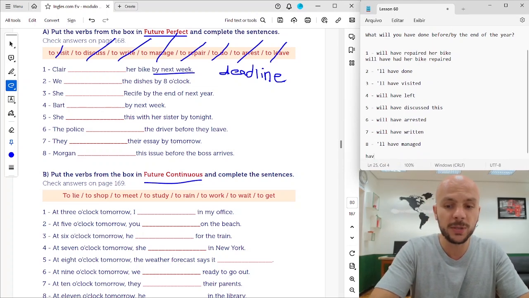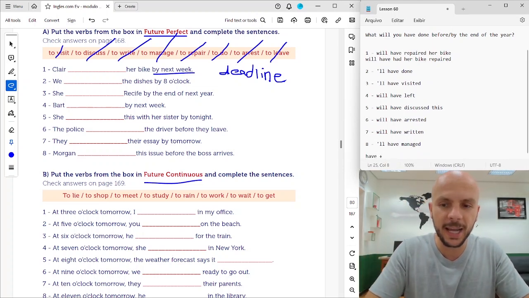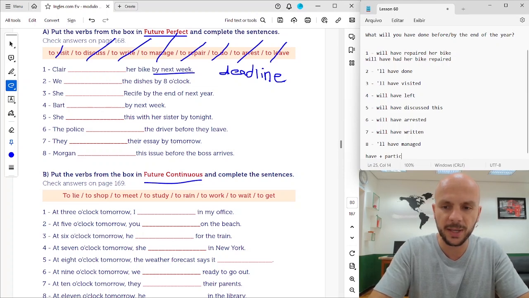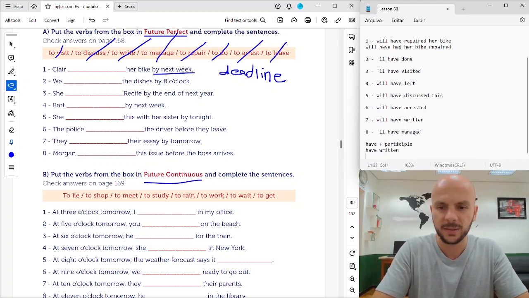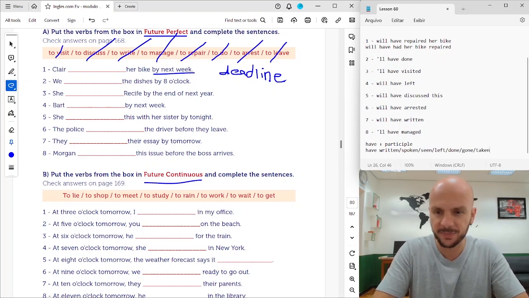Remember that when you use have, most of the time we use the participle, okay? Participle. Have written, okay? Have spoken, have seen, have left, okay? Have done, have gone, have taken, okay?